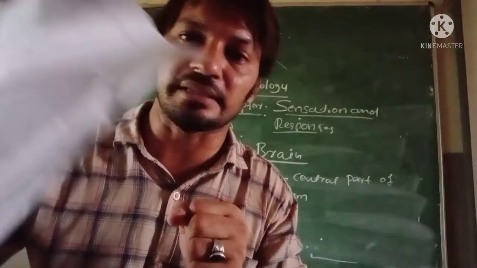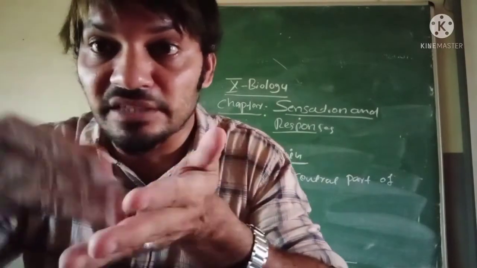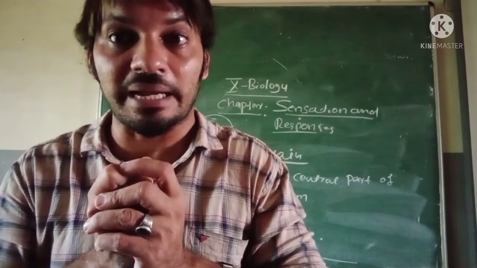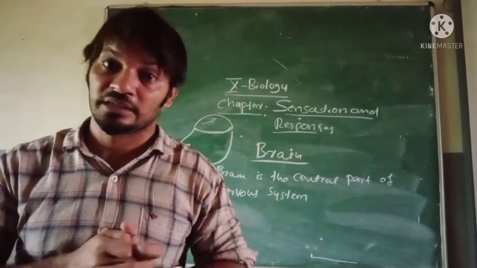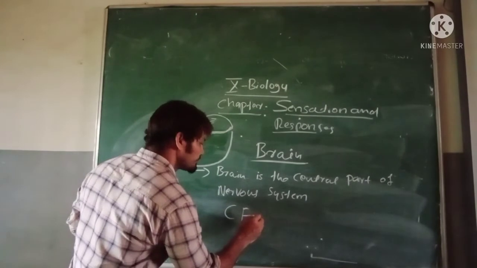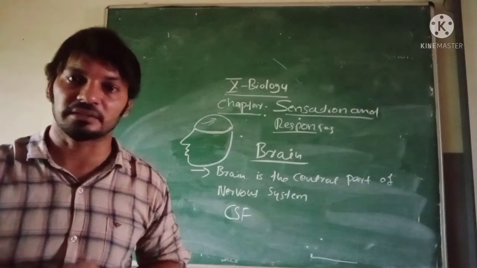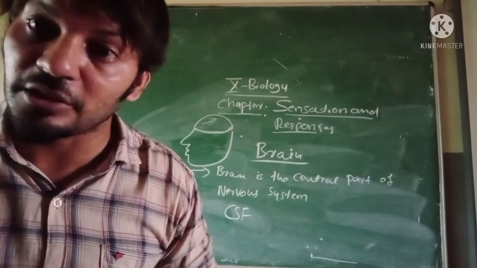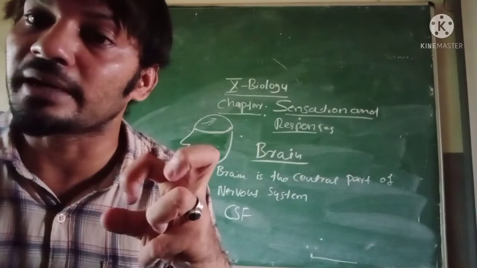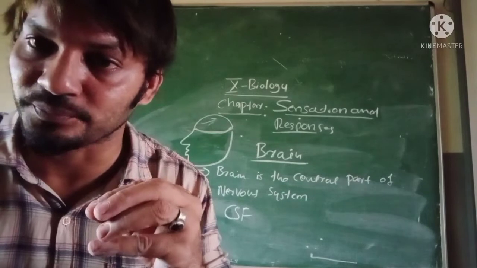Like this, three meninges are there. The gap of the meninges is filled with a fluid known as cerebrospinal fluid, CSF for short. What is the purpose? It provides nutrients and oxygen to the tissues of the brain.